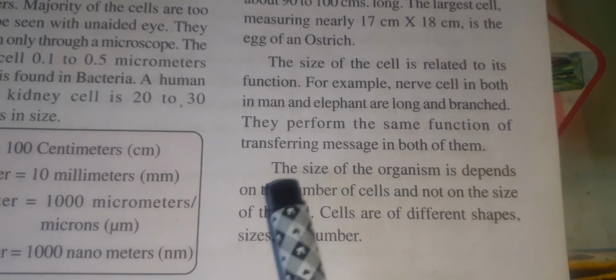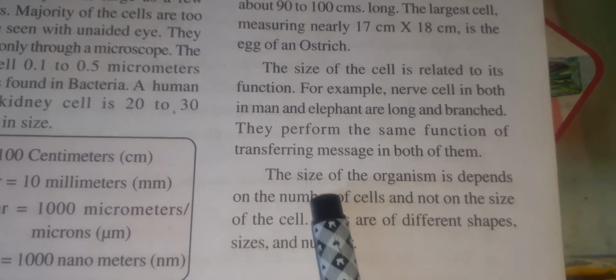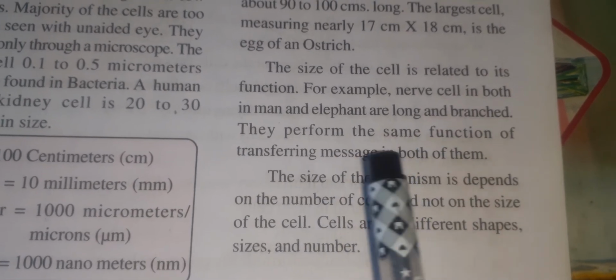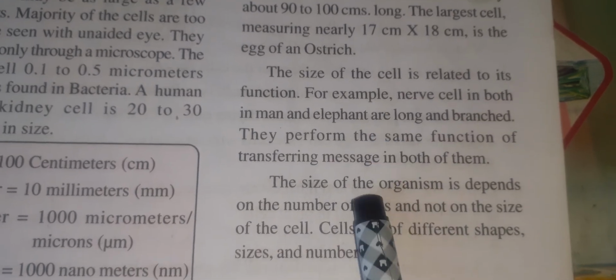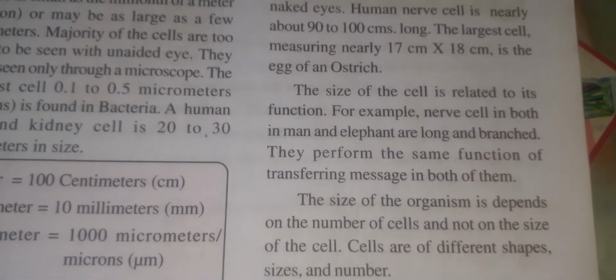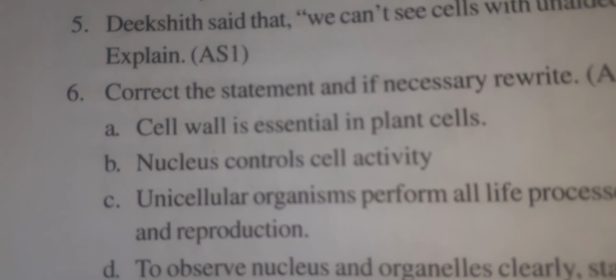The size of the organism depends upon the number of cells and not on the size of the cell. How many cells are present in their body decides the size. So students, do one thing: write the statement. Cell wall is essential in the plant cell and nucleus controls cell activity. Write this answer and submit it in the group.